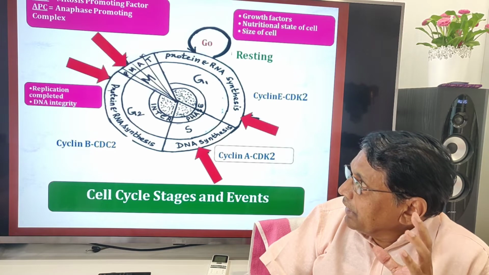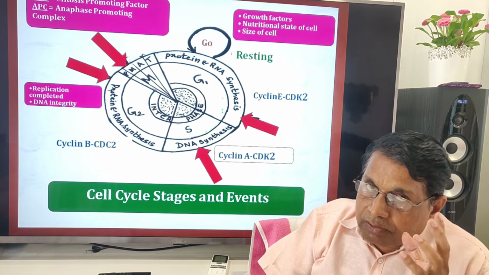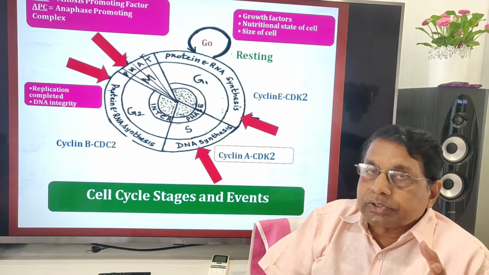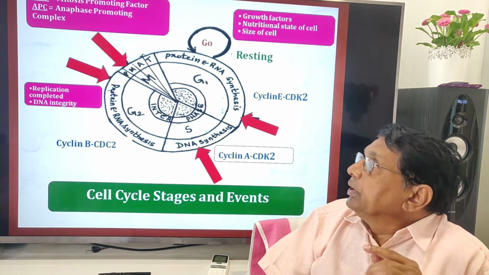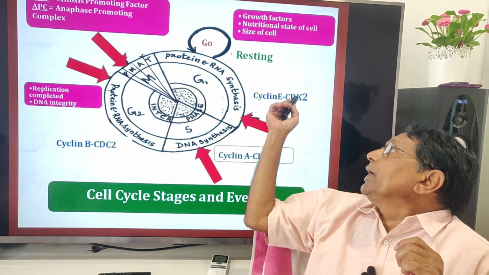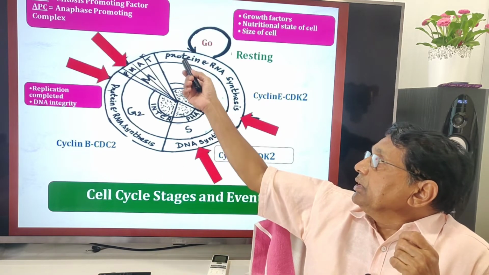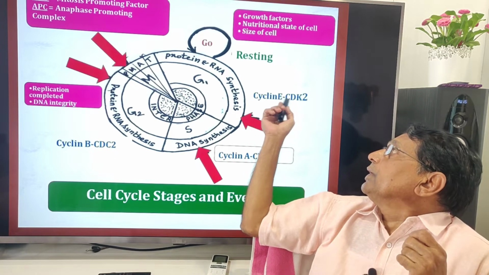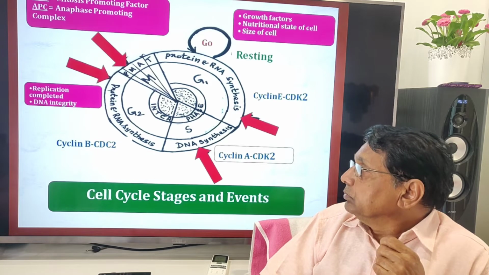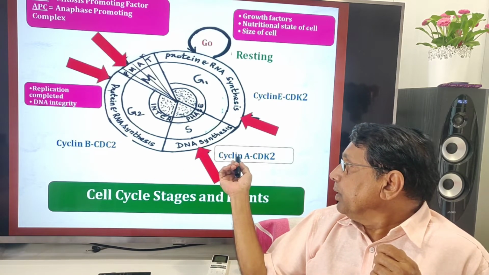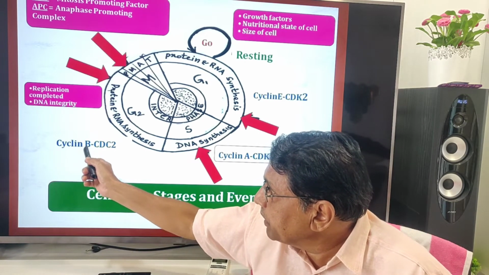Now the cell cycle events are controlled by some regulators, some proteinaceous materials. They are called cyclins and cyclin dependent kinases. Here this phase is controlled by cyclin E and cyclin dependent kinase 2. These are regulated by cyclin A and CDK2. These are regulated by cyclin B and CDC2.